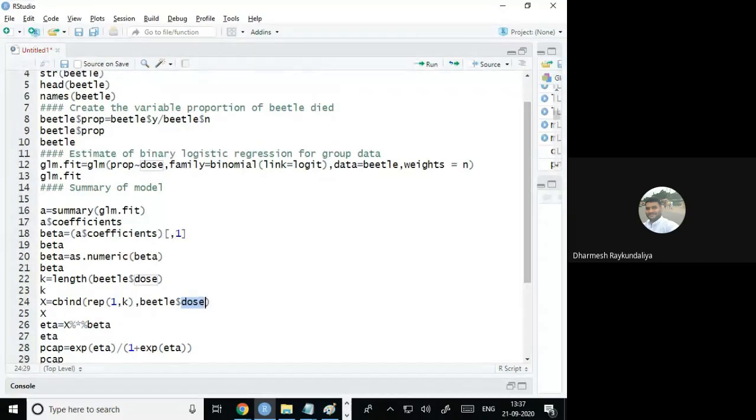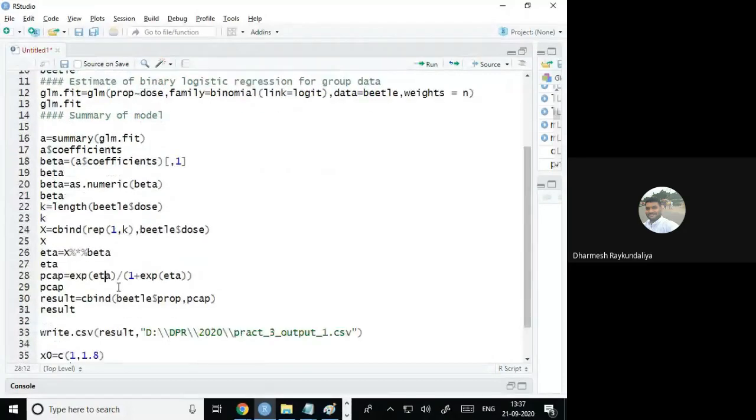So eta has the linear predictor for all the doses, and I know the formula of the probability calculation. So p cap is equal to exponent of eta divided by 1 plus exponent of eta. It gives the estimated probability, and I have combined the original probability and estimated probability and stored them into result. Because I want this result in a CSV file as an output file, the command name is write.csv. Just give whatever outputs you have and where you wish to store the output. I would like to store the output in the D drive, DPR 2020 practical 3. And because it is a write.csv command, the output file is also a CSV.